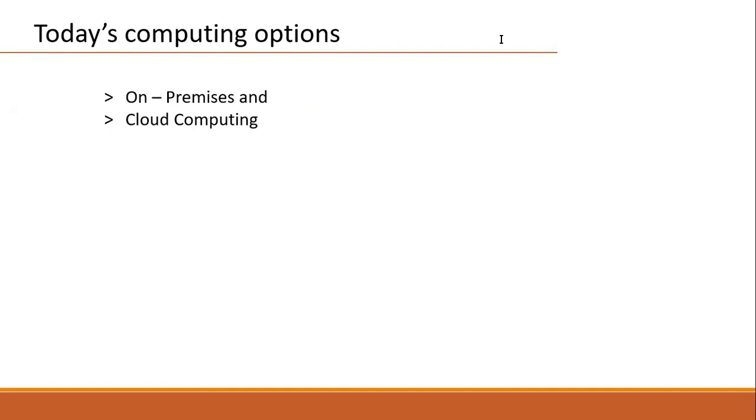What are the limitations with the on-premises environment? First, capital expenditure is high. Everything we have to purchase: hardware, software, networking components, storage, VPNs, firewalls.